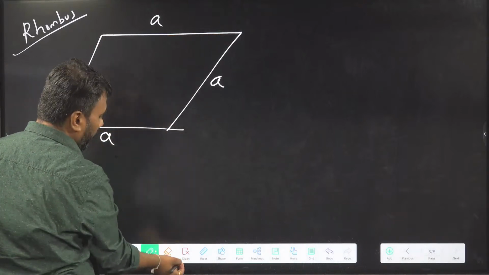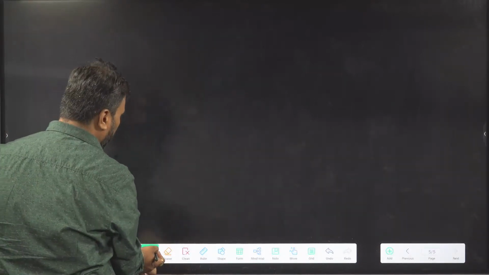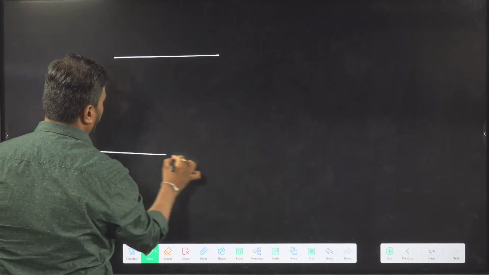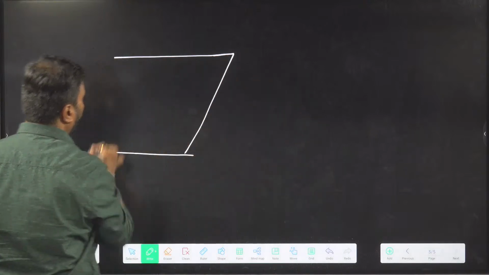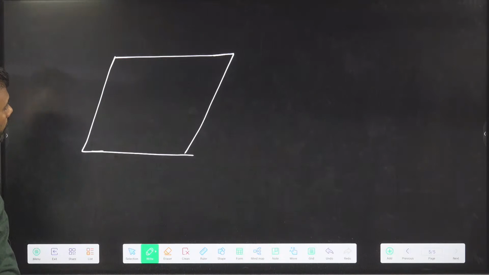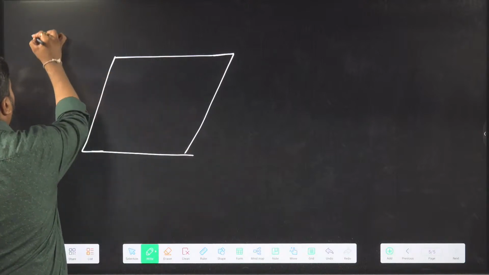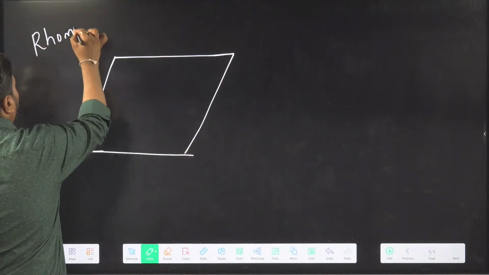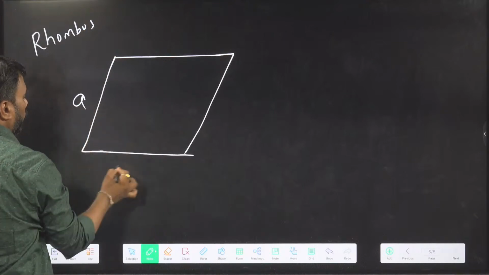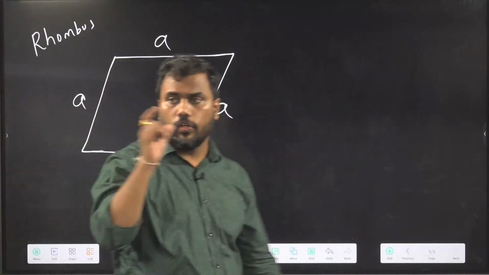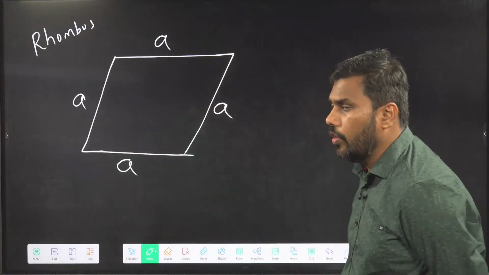I'm not satisfied with my drawing, so I'm removing it and I will draw the rhombus again. It's a little better than last time, let's go with this drawing. So if the sides of a parallelogram are equal, then that figure is called a rhombus.